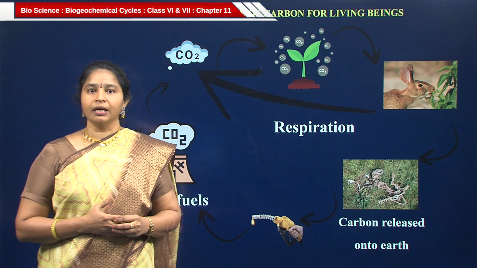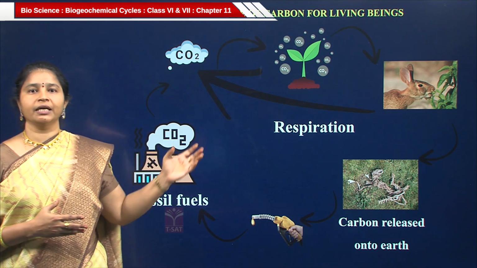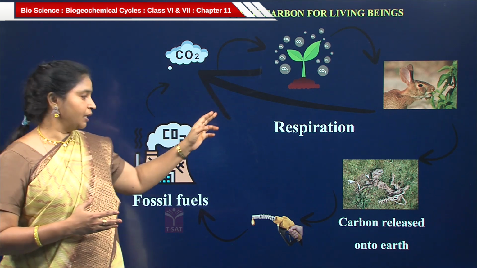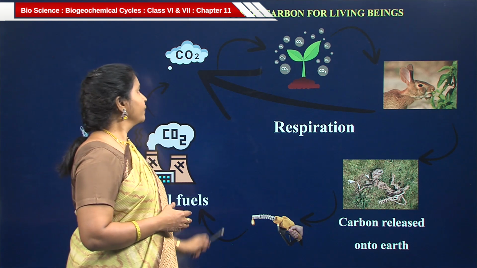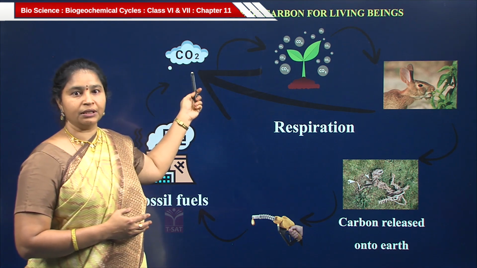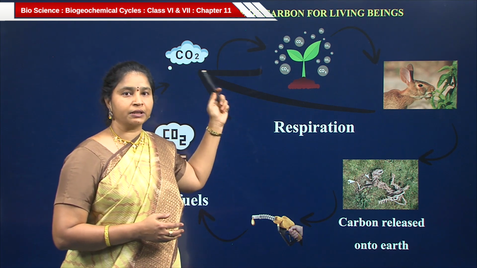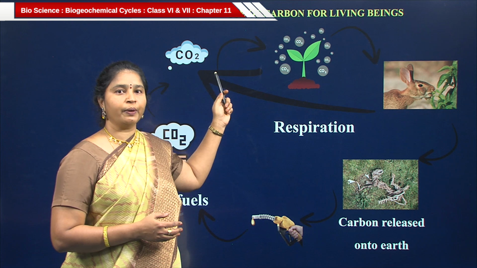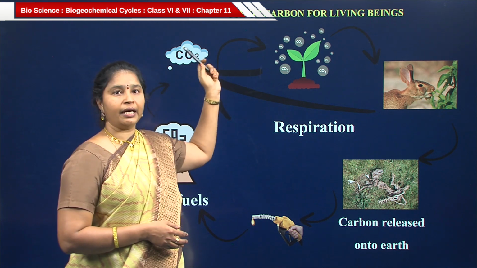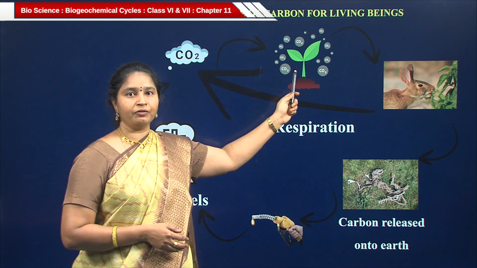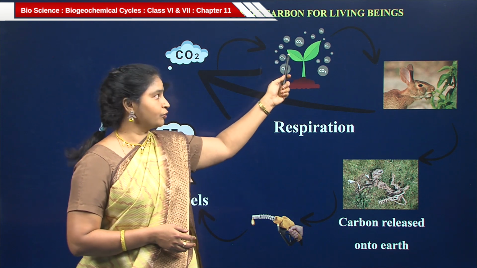So, children, let us observe the carbon cycle with the help of these images. Now, you can see here where the carbon dioxide is present. Carbon dioxide is present in the atmosphere. You know that carbon dioxide is present in the atmosphere at 0.03%. Carbon dioxide enters into the plants with the help of stomata for the process of photosynthesis.